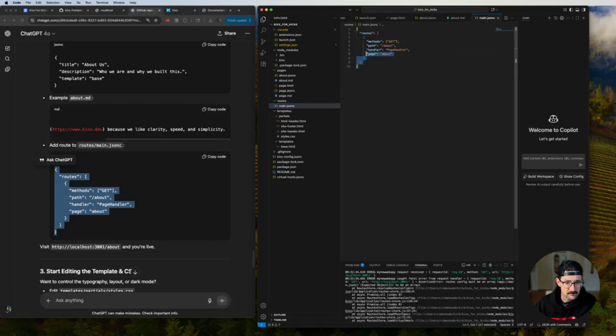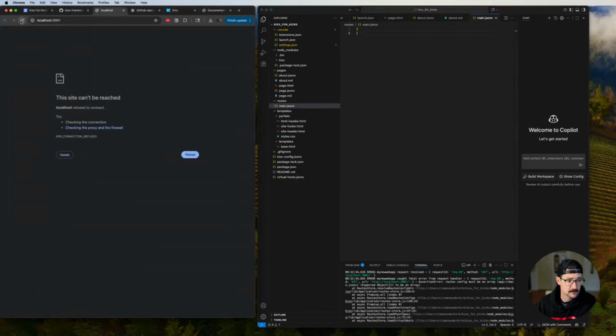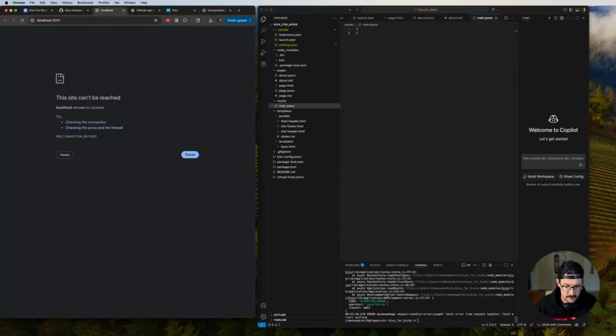I wonder if I can just delete that and then try again. Nope. Oh gosh. So roots config must be an array. Expected it to be. Okay. Assert array. Array has been asserted.